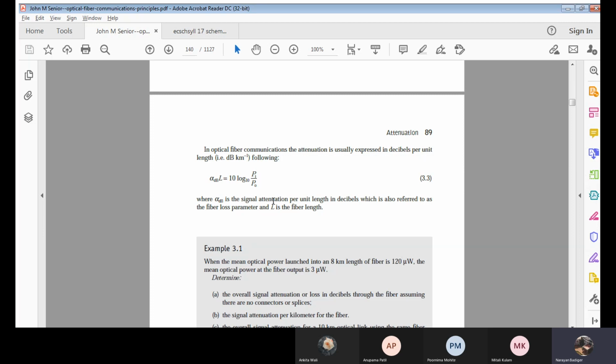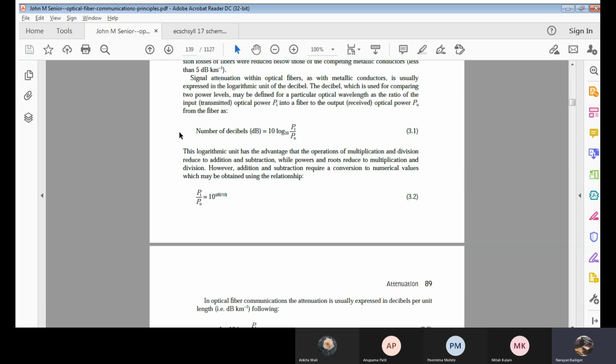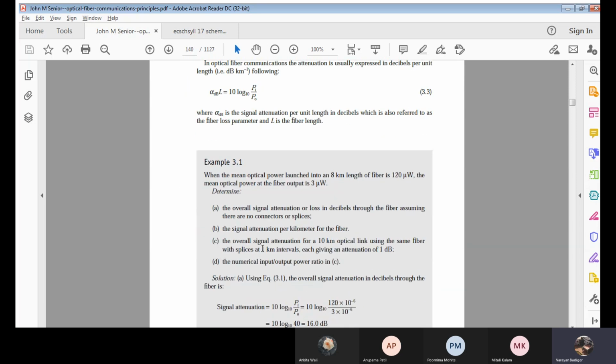And that will be referred to as the fiber loss parameter. And that L will be the fiber length. The fiber length means the optical link, the entire optical fiber laid for how many kilometers, or the distance. Now, considering all these formulas, we'll solve one problem on this quickly.